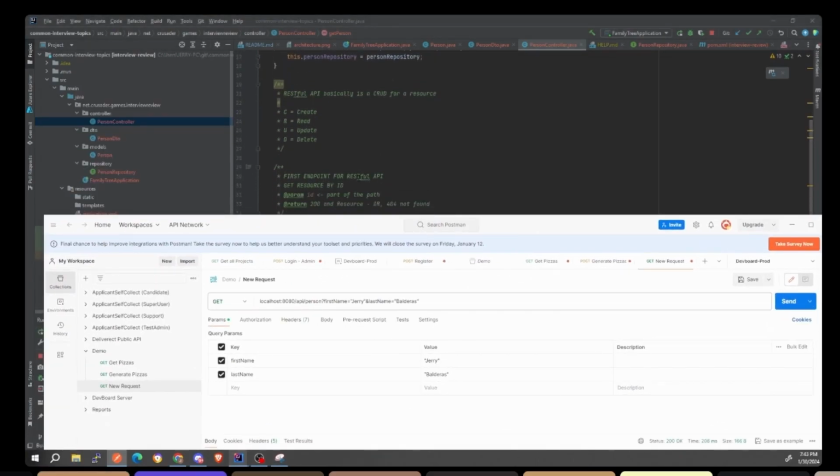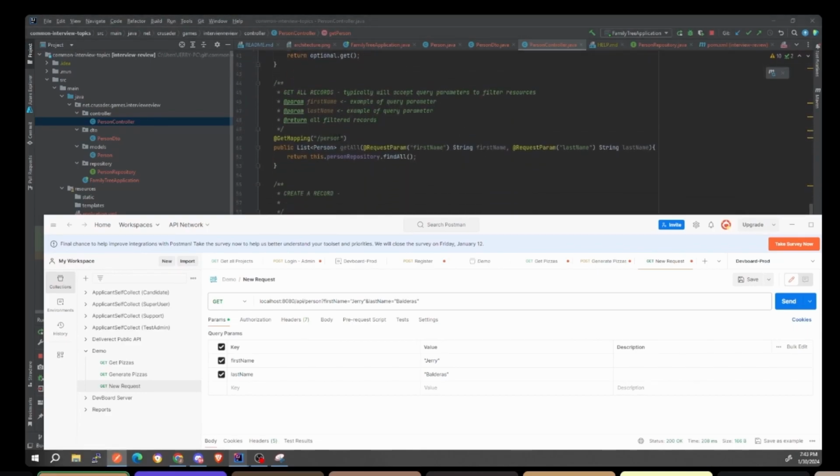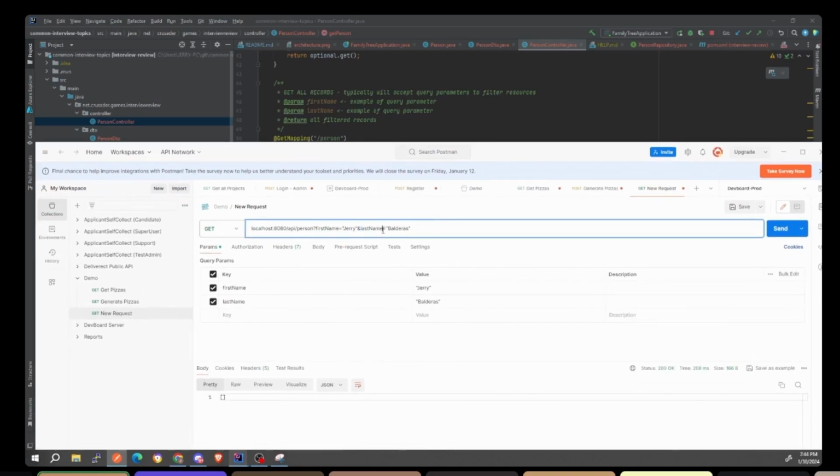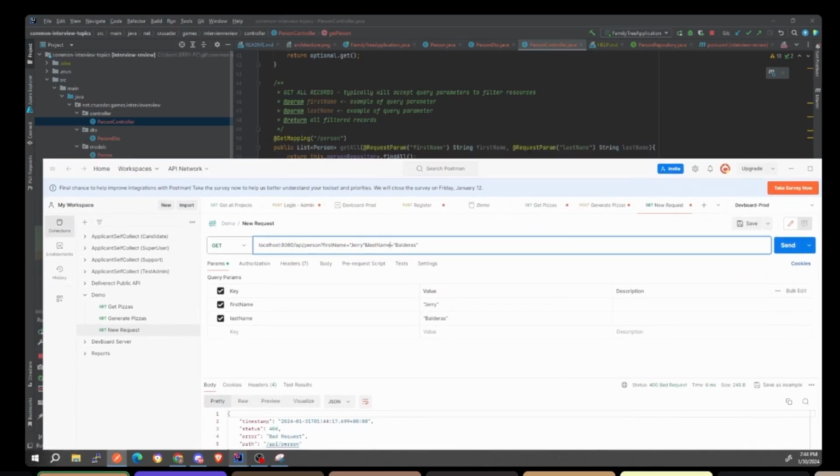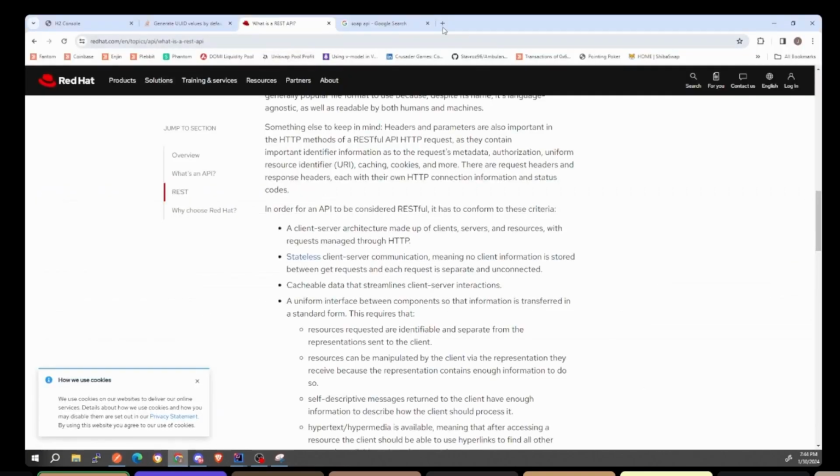But what am I talking about here? When you go here to get mapping person, I have these parameters here as first name and last name. That means that you have to pass in a first name query parameter and a last name query parameter for this thing to even run. Okay, so if I take this off and misspell last name and I send this, I get a 400 bad request. 400 means the user did not supply the appropriate data. Spring Boot is basically saying, nope, you can't go through because you didn't provide the appropriate parameters here. So if I provide the first name and the last name, it should go through now. And it did.